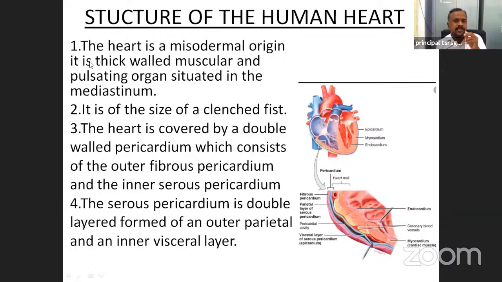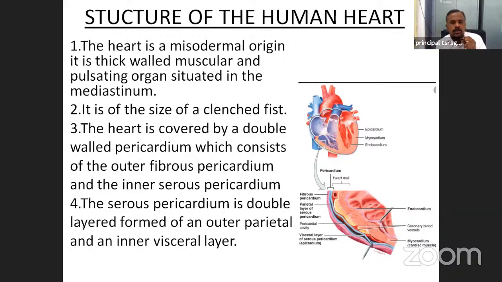Next, it is thick walled. The walls are thick and muscular, which means made up of muscles. Which muscles? Cardiac muscles. And it is a pulsating organ, situated in the mediastinum. The mediastinum is present in the thoracic region, in between the two lungs.